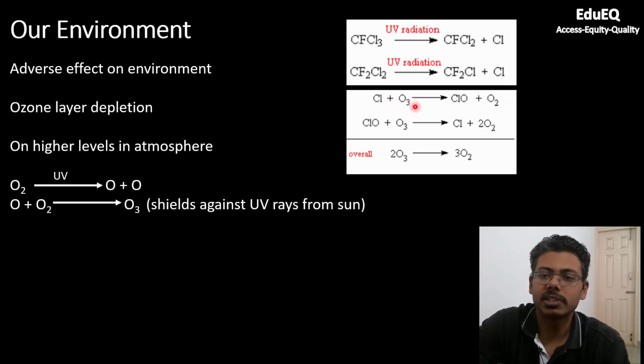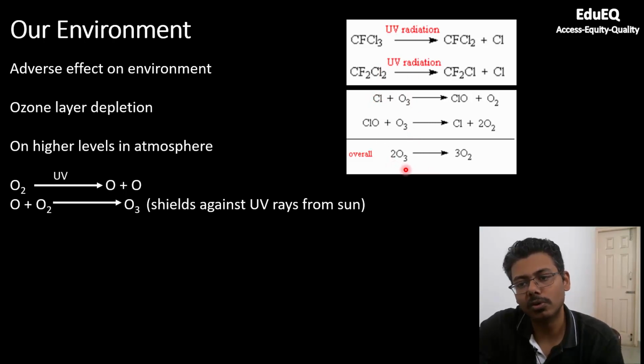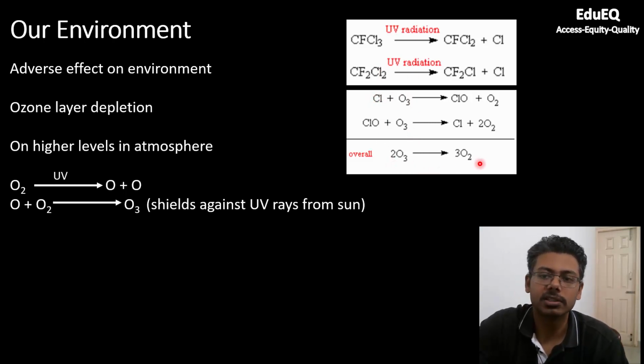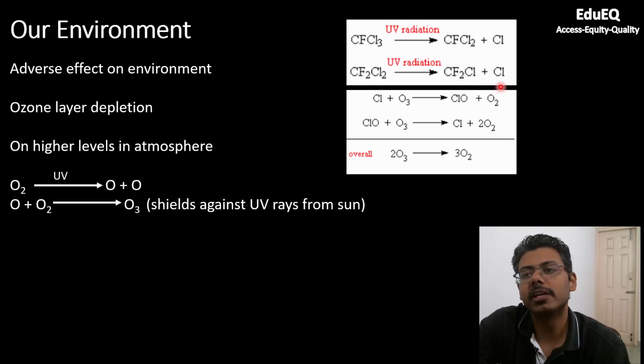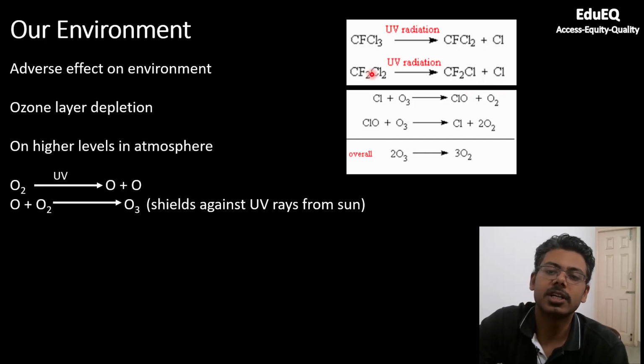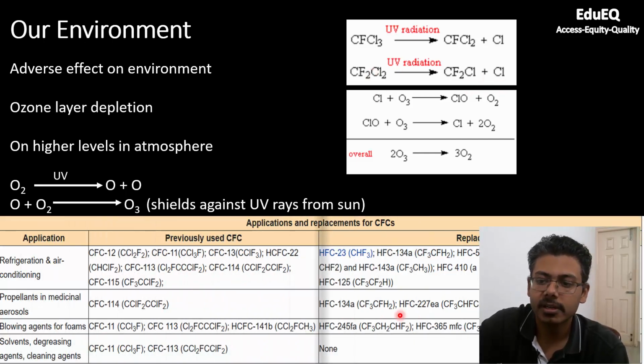So, that ozone, this much amount of 1 mole of ozone is gone now from the layer, and if this process continues, you will have what is called a hole in ozone. So if you combine these reactions, the overall reaction is 2 moles of ozone forming 3 moles of oxygen. And with which constituent is ozone reacting? It is reacting with free chlorine atoms, which are generated by chlorofluorocarbons.